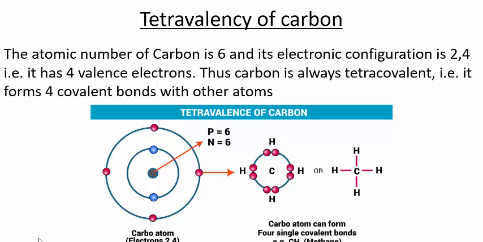See here, this structure shows the tetravalency of carbon. Here the number of protons is equal to 6, and the number of neutrons is equal to 6. See this last structure. Here one valence electron of carbon and one valence electron of hydrogen combine with a covalent bond and form the structure. Because of this, there is tetravalency in carbon.